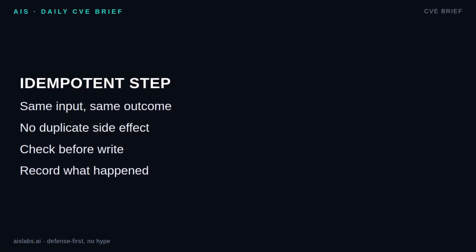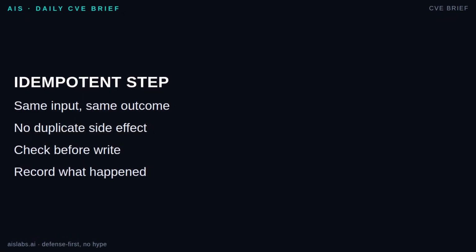Idempotency means running the same operation twice has the same effect as running it once. In automation, I use a practical version. The same step, for the same target, with the same intent, must not create a second side effect. That does not mean the code never executes twice. It means the external mutation happens once, where the second run detects that it already happened and returns the existing result.